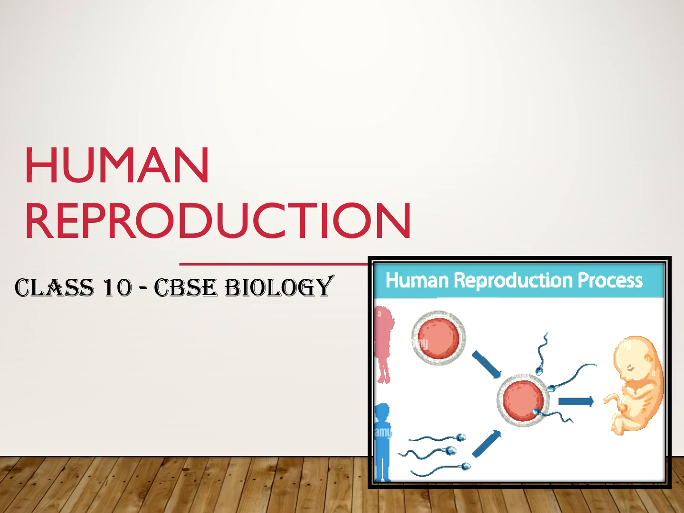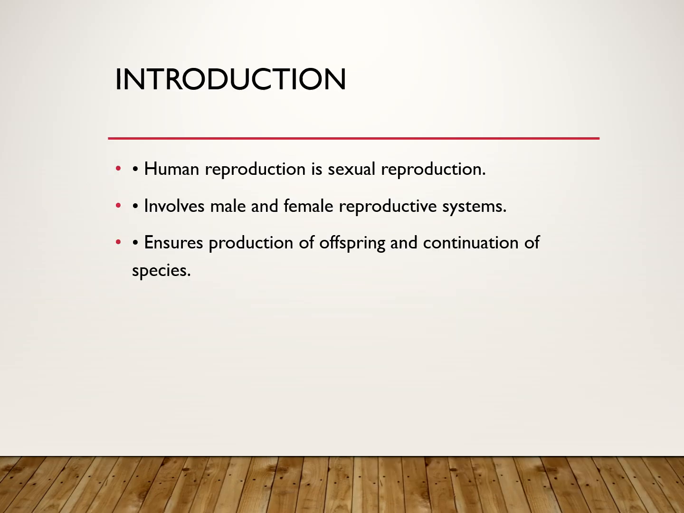Let's get started. So first of all, if we start with the introduction, human reproduction is a sexual reproduction, and it involves both the male and the female reproductive systems, and it ensures the production of offspring and thus the continuation of the species happens.